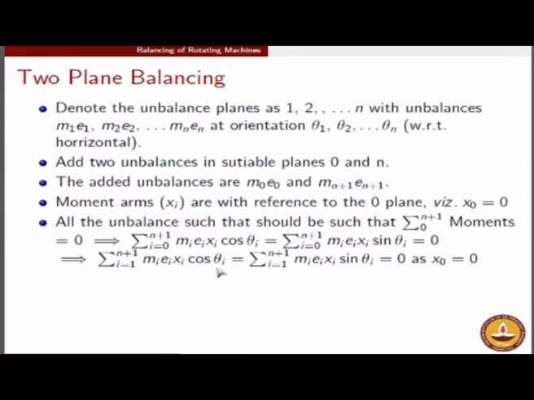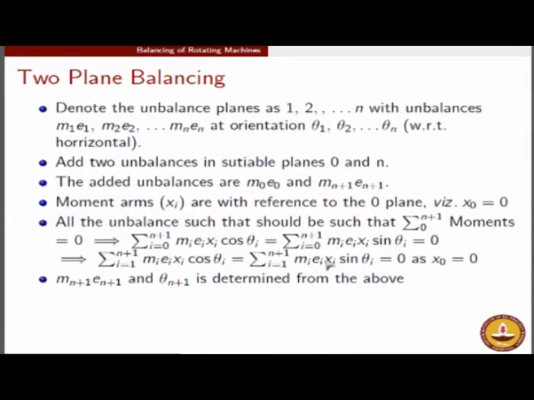So we will see this will exactly lead us to the solution wherein we will be able to find both the unbalanced amount m_{n+1} e_{n+1} and theta_{n+1}. Now once this is determined, then we return to the equation. If we use this equation, we should be able to determine both theta_{n+1} and m_{n+1} e_{n+1}, because in this summation these are the only three unknowns. So if you take the ratio, for example, of these two, you should be able to determine tan theta_{n+1}, and if you know tan theta_{n+1}, you should be able to determine theta_{n+1}.